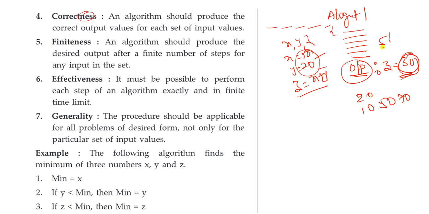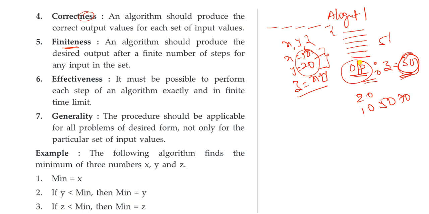After doing all the steps in algorithm, that particular algorithm should produce the correct output values for each input set of values. These are the input values. This is the output value. Next, the fourth property is finiteness. Finite means a finite number of steps will be there. There are no infinite steps. Let us take some 5 steps or 7 steps or 10 steps or 100 steps. A finite number of steps will be there in the algorithm.